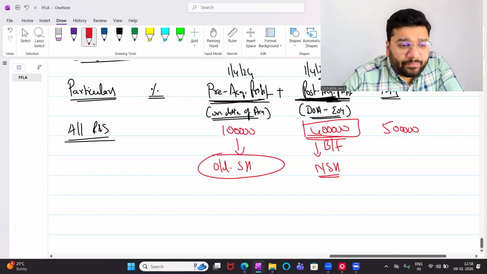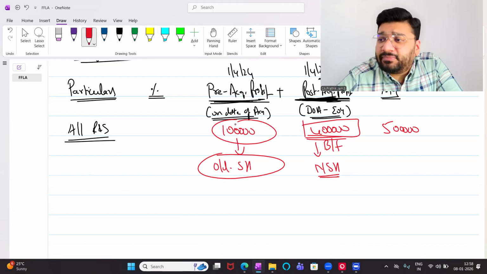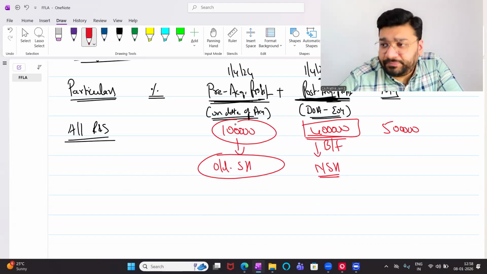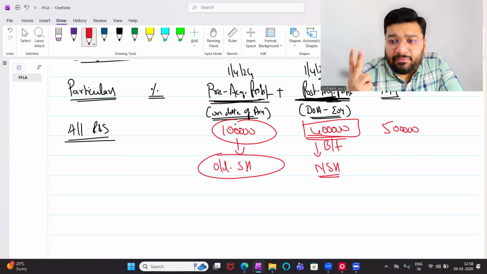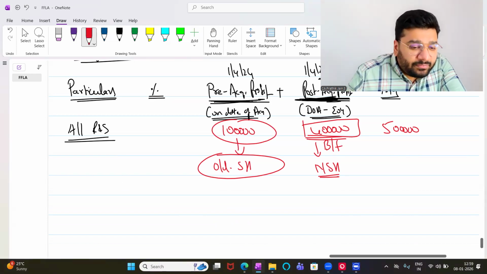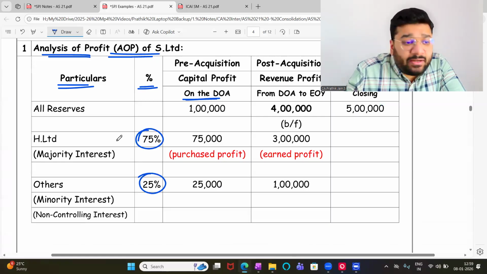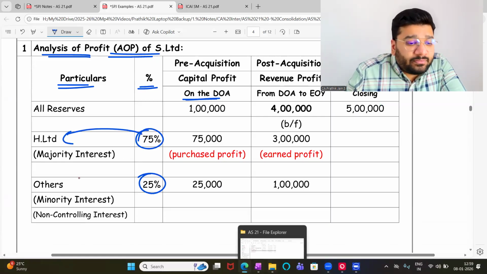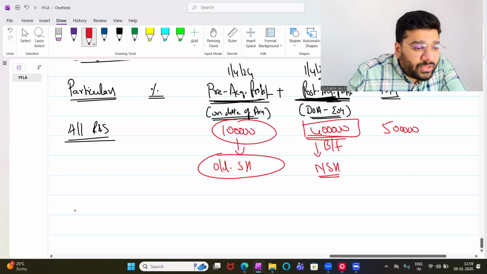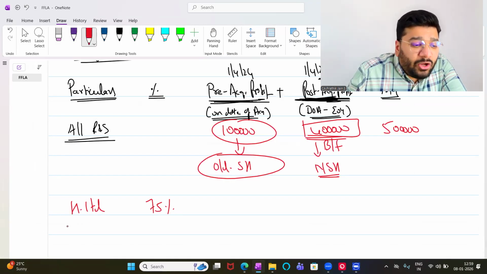Tell me one thing. This 1 lakh profit, if I have to segregate, I will segregate between whom? There are two people. One holding 75% share, second holding 25% share. 75% share is held by whom? H Limited. So now, H Limited's share is how much, people? 75%.